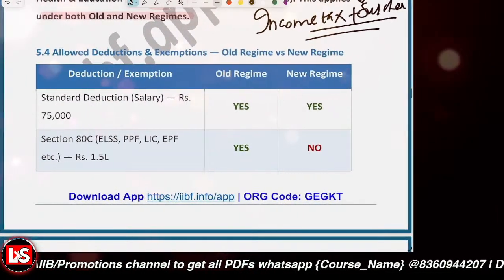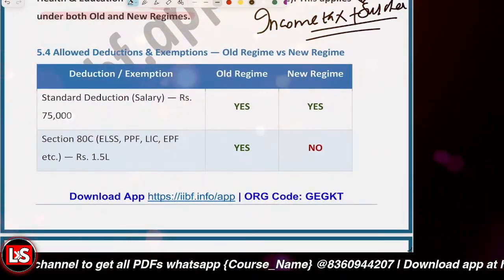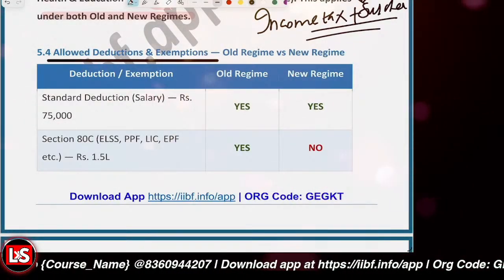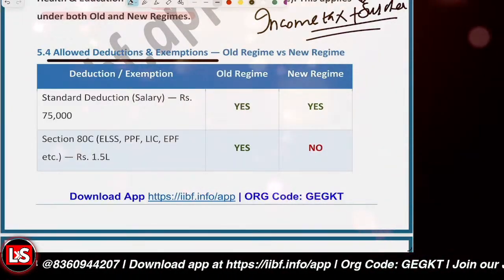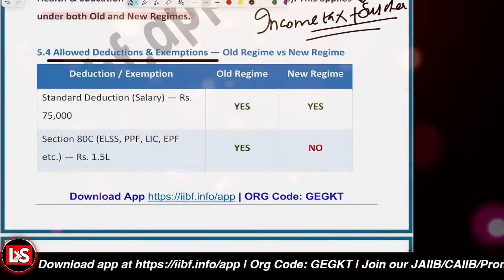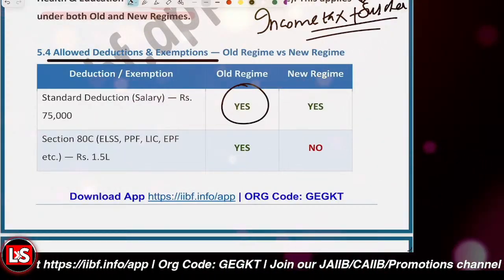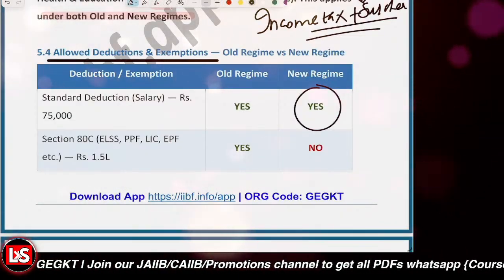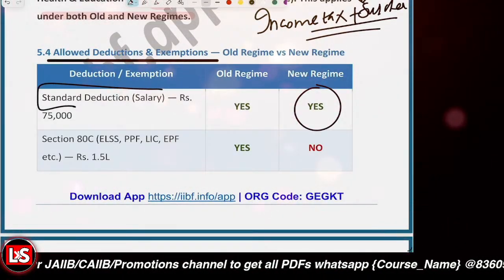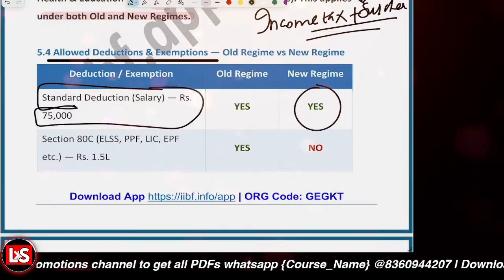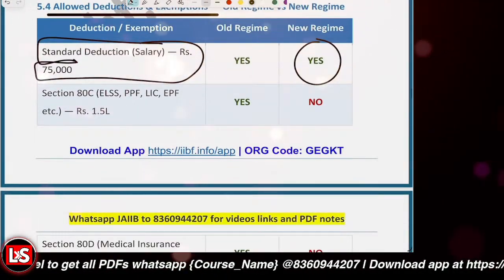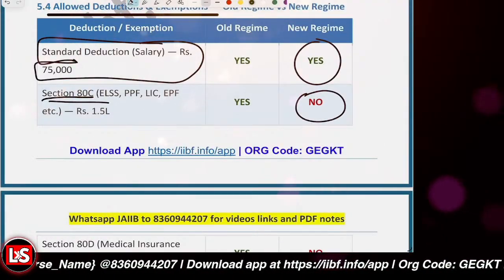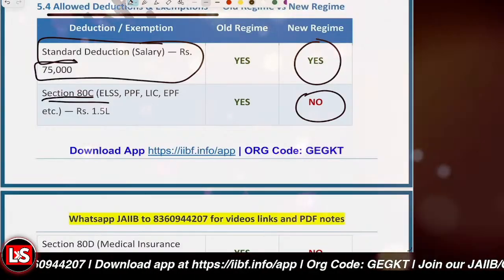So it was first of all about the allowed deductions and the exemptions in the old regime and the new regime, right? So under the old regime, there were standard deductions allowed. And the same thing is allowed for the new regime also. But for the new regime, the standard deduction is allowed for a salaried person, up to 75,000 rupees, right? And section 80C deduction is not allowed in the new regime, which was available for ELSS, LIC, EPF, etc. That's now not available.